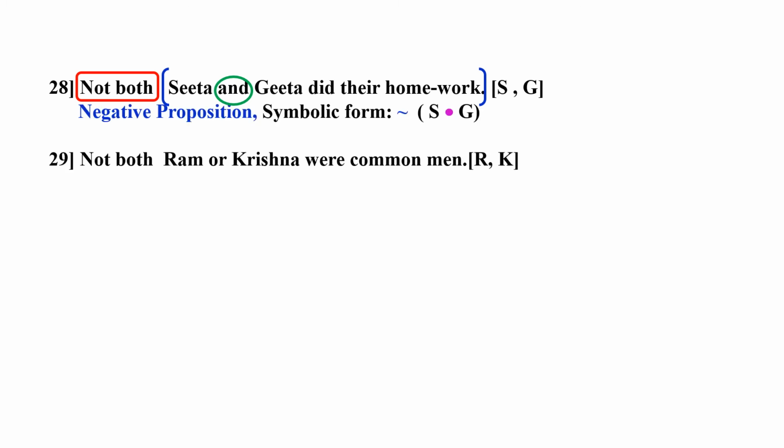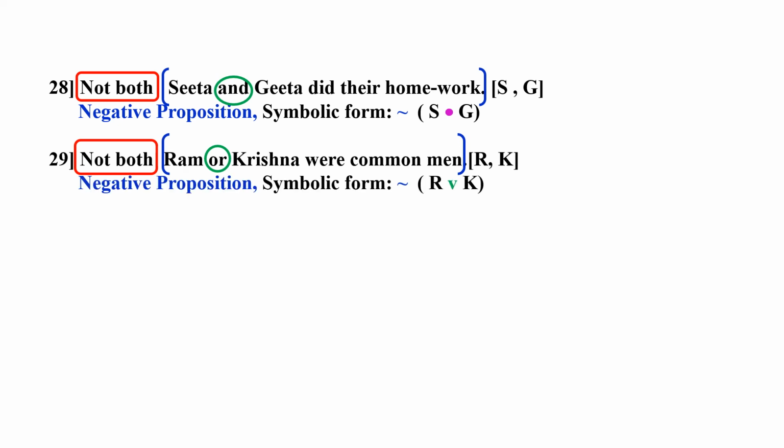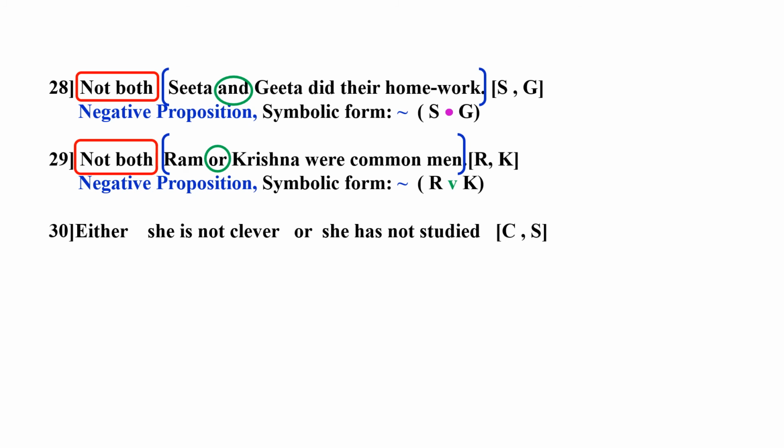Now we come to 29. Not both Ram or Krishna were common men. Again here main connective is not both, and the component is Ram or Krishna were common men. Your or is another connective. So it is a negative proposition and the symbolic form will be curl into bracket R wedge K. Now I come to the 30th.